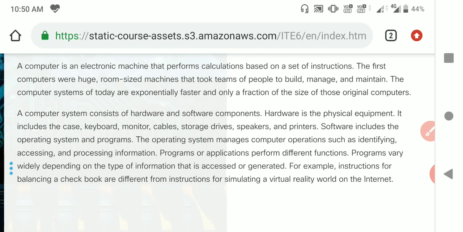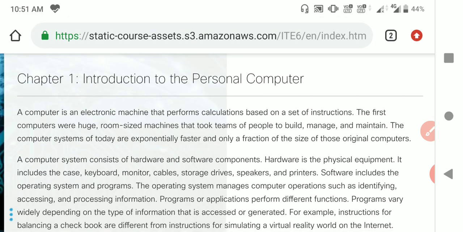For that purpose, each and every employee working in the IT industry as well as the non-IT industry must know some basic things regarding computers: how the computer is working, what the basic fundamentals of computers are, how they work in real-time scenarios, and what components are present inside the computer. These are all very important for any employee in any industry. So I need to share some knowledge regarding these basic fundamentals. Today our topic is introduction to computer, introduction to personal computer.